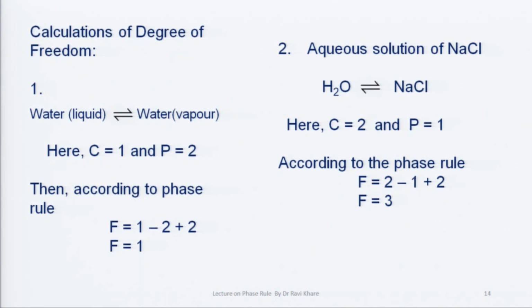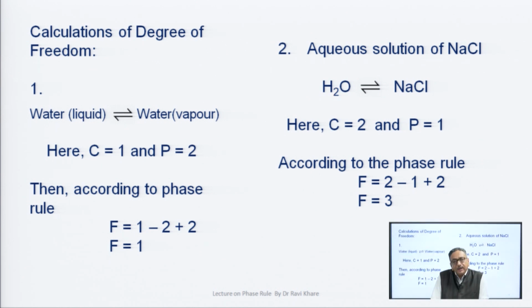Now, we come to the numerical problems, calculations: how we calculate degrees of freedom in various reactions, various equilibria. First, we consider the water system, liquid water in dynamic equilibrium with water vapor. You have to calculate the degree of freedom for this equilibrium. You have studied that water is a one component system, therefore C is 1 for this equilibrium.